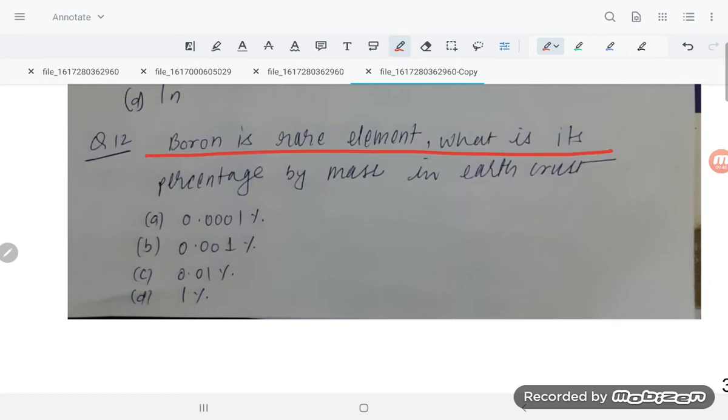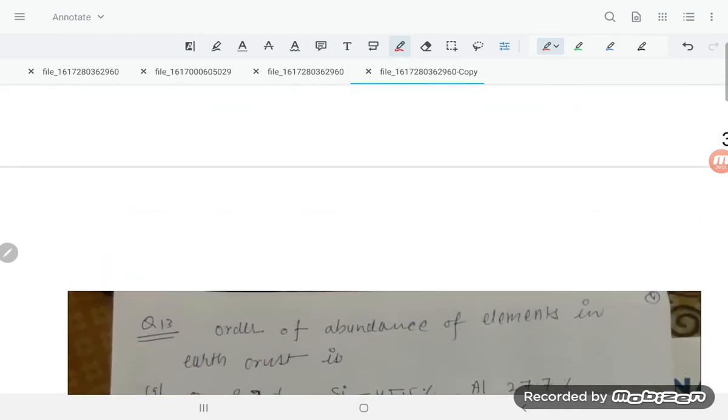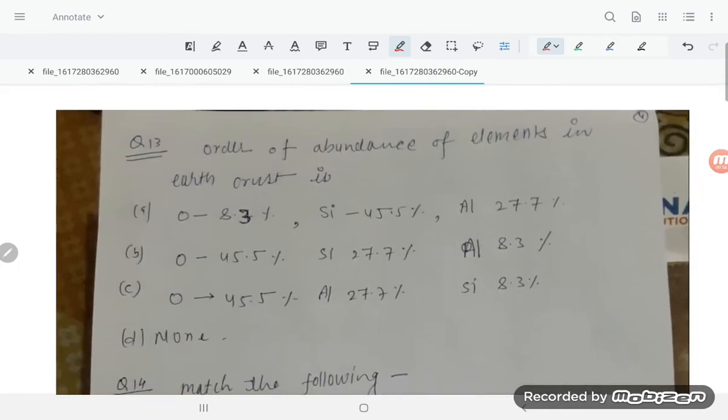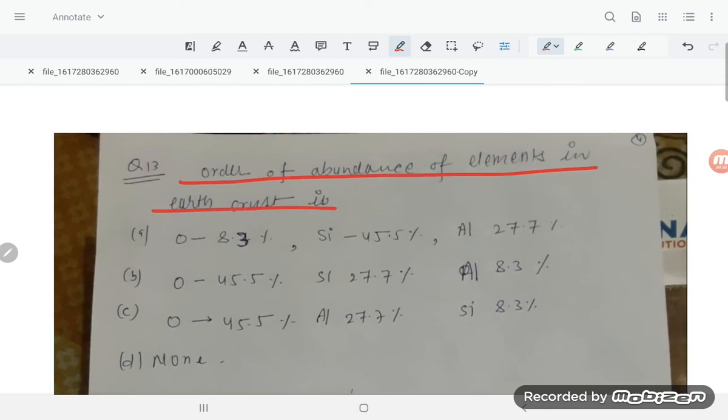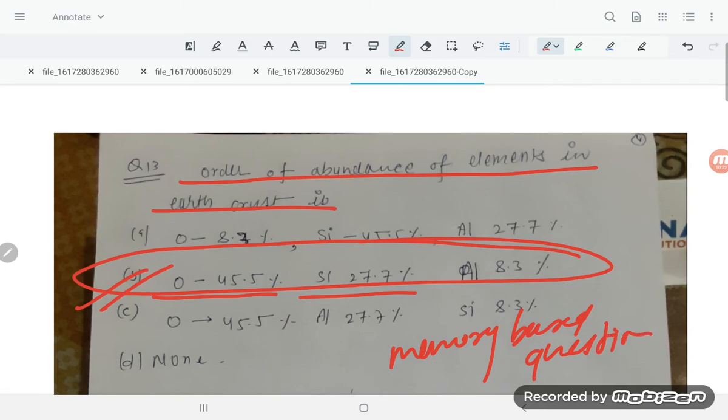Boron is a rare element. What is its percentage by mass in the earth's crust? It is 0.0001%, students. Correct option is option number 1. Order of abundance of elements in the earth's crust: oxygen is 45.5%, silicon is 27.7%, and aluminum is 8.3%. So correct option is option number B, students. This is memory based; you have to practice to memorize this type of question.